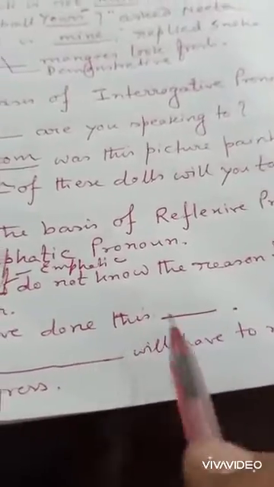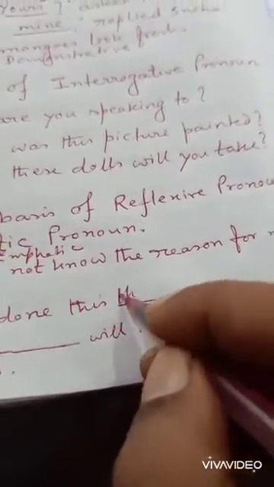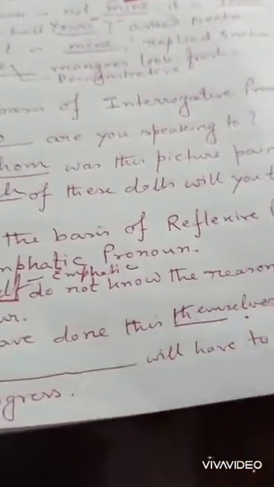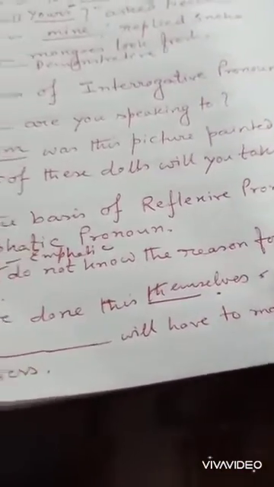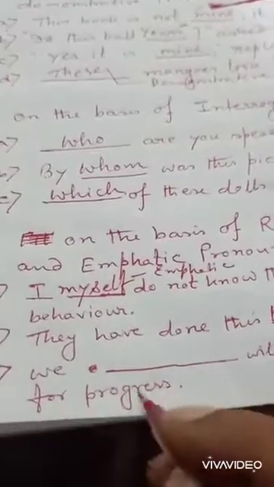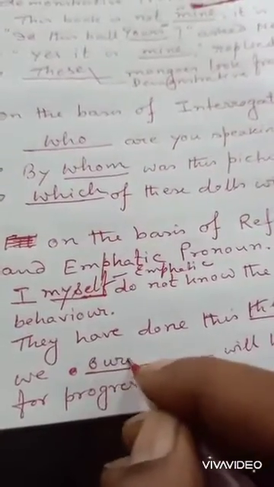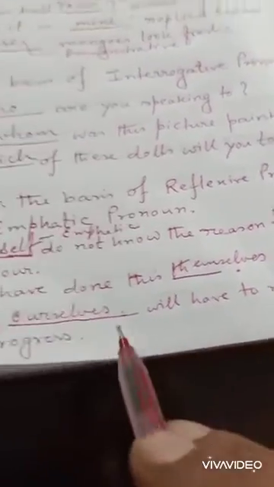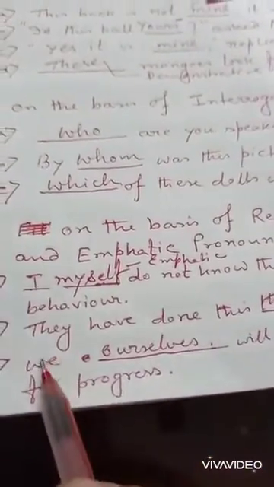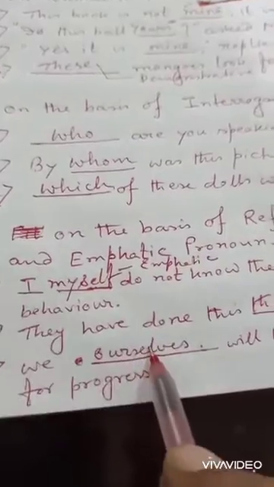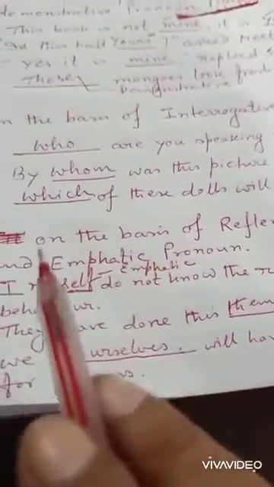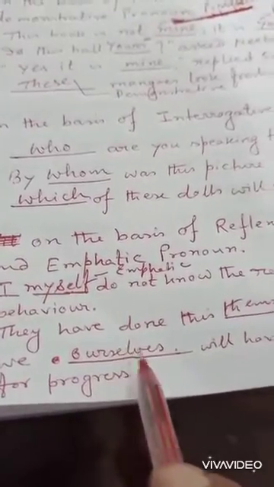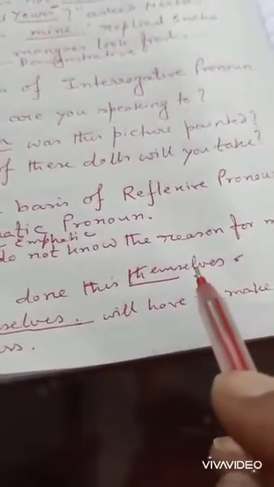They have done this themselves. Then it will be called a reflexive pronoun. We ourselves will have to make efforts for progress. So if you write ourselves, themselves, yourself, myself after the subject, then what will we call it?